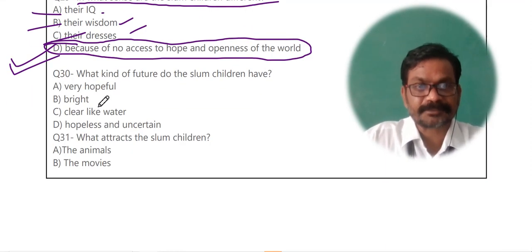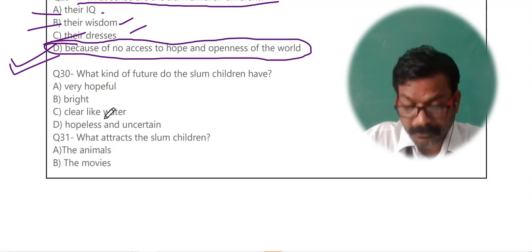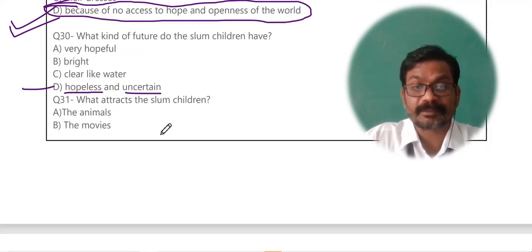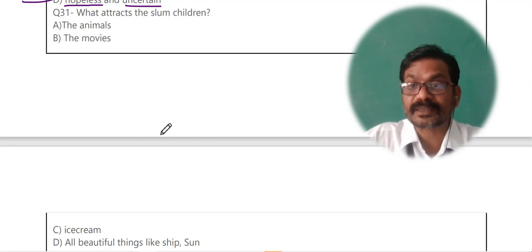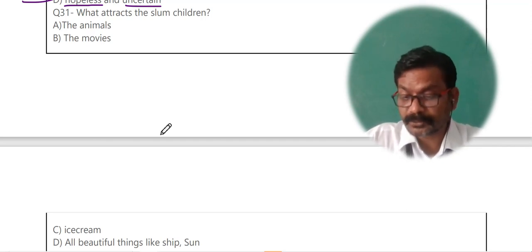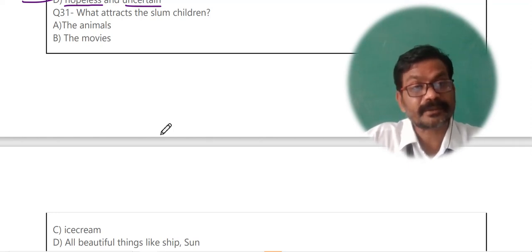Move on to question number 30. What kind of future do the slum children have? स्लम चिल्ड्रन का जो फ्यूचर है वो आपको कैसा दिख रहा है? It is hopeless and uncertain. Hopeless निराशावादी, uncertain अनिश्चित है, उनका भविष्य तो अनिश्चित है। कौन उनके बारे में सोच रहा है? उनके बारे में कोई भी नहीं सोच रहा है। तो let us move on to question number 31. We will move on to question number 31.